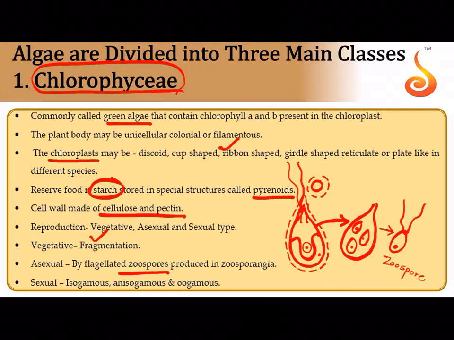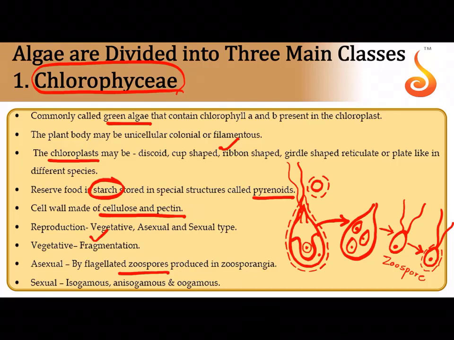Initially these zoospores are naked, they don't have a cell wall. In Chlamydomonas there is no question of settling on a substratum. Ultimately these zoospores will develop a cell wall around them and start behaving as the adult. It may show an increase in the cell size.